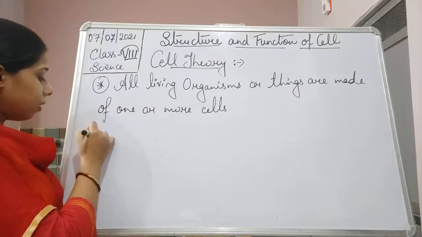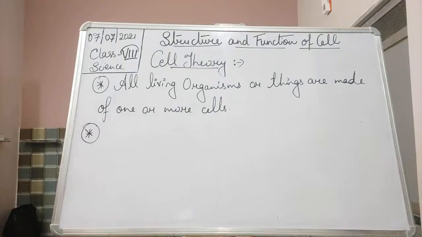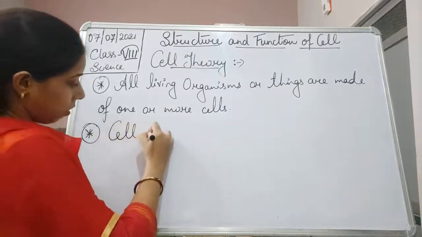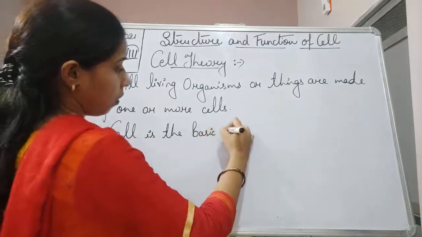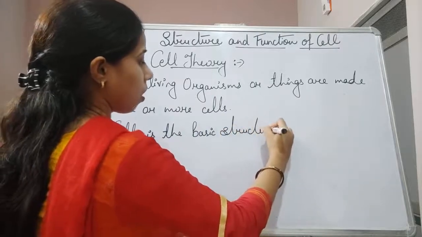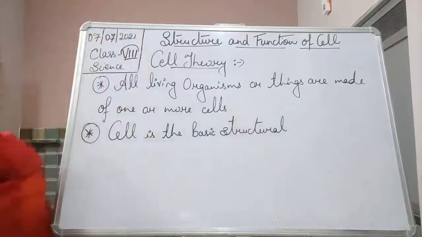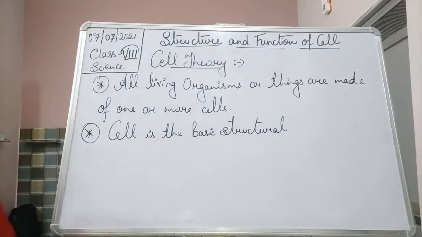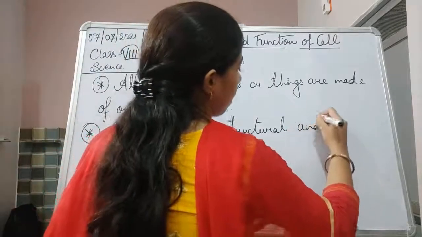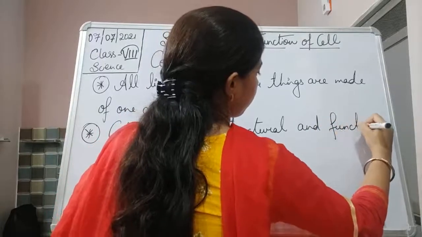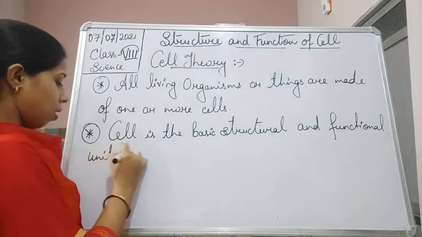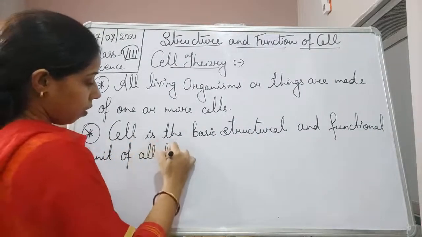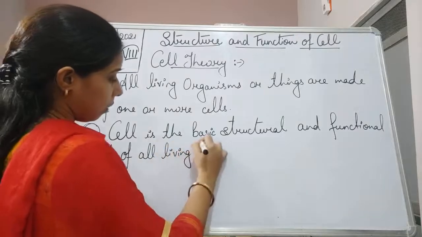Talking about the second point that was included in the cell theory, it is: cell is the basic structural and functional unit of all living beings.